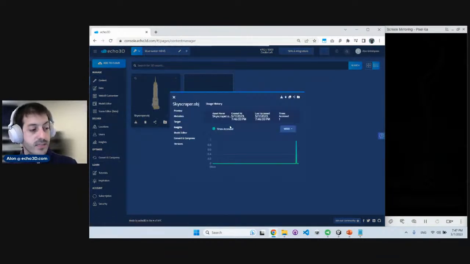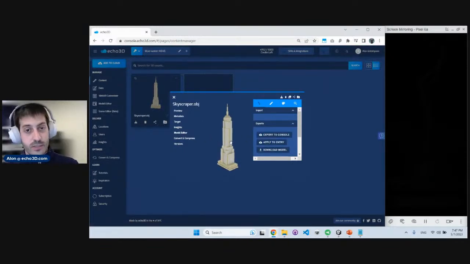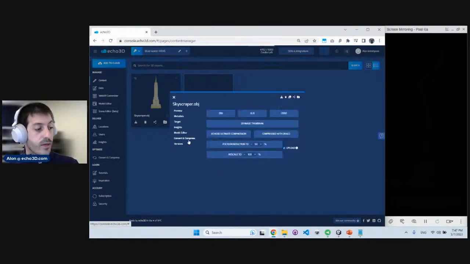You can also see insights specifically around that model. So right now we just added it, so we see this spike in usage and how that asset is performing. You can edit that model. We'll talk about that a little bit later. You can change it, retexture it without going back to the place you created it. You can compress and convert that.